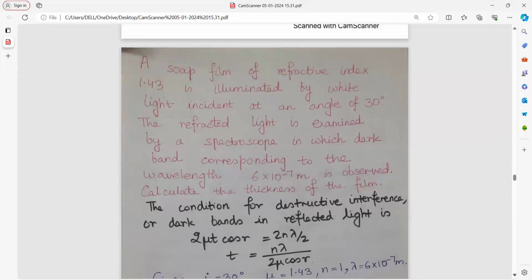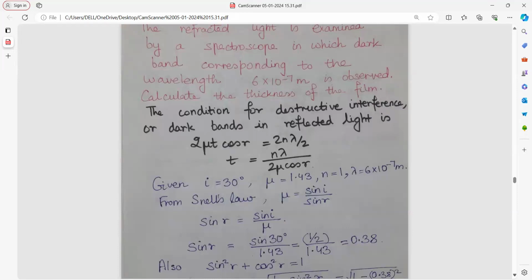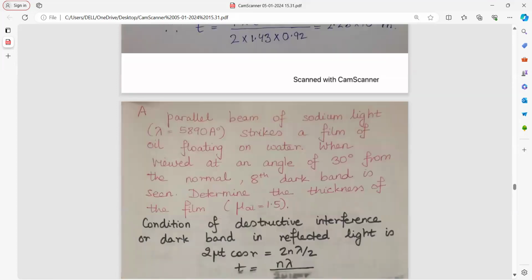A soap film has been given of refractive index, illuminated by white light incident at an angle of 30 degree. The refracted light is examined by a spectroscope and you have to find out the thickness of the film. See, the condition for destructive interference here will be 2 mu t cos r is equal to 2n lambda by 2, even multiple. All values have been given. Use Snell's law. Mu is sin i by sin r, and you get the value of sin r. Sin square theta plus cos square theta is equal to 1. You get the value of cos r. Put these values and get the answer.